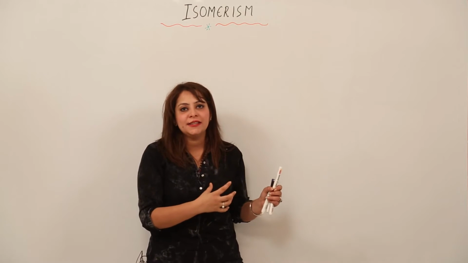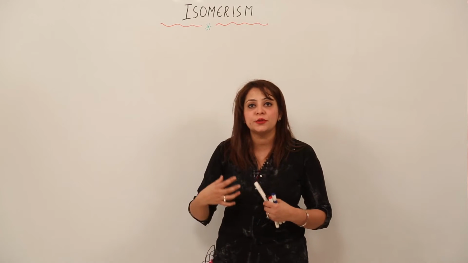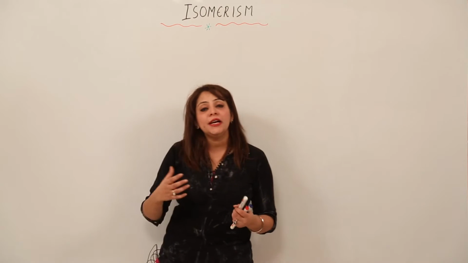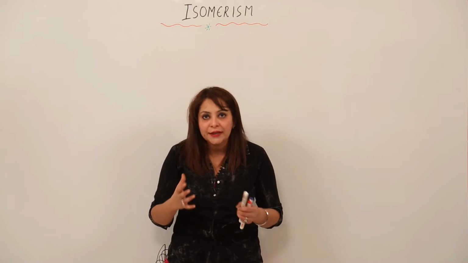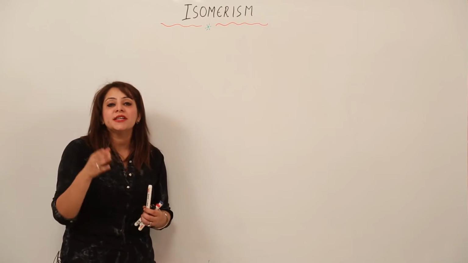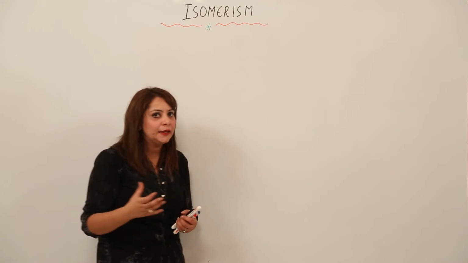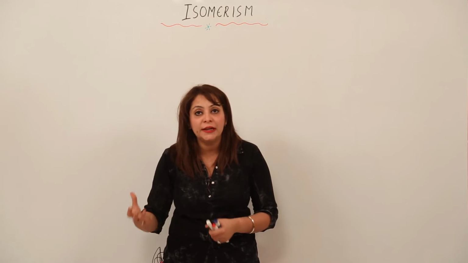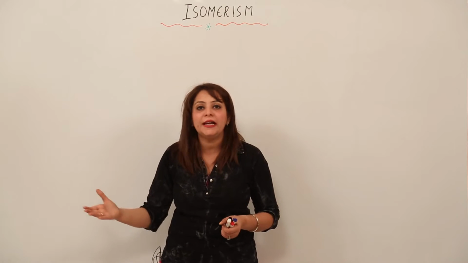Before starting this concept, I'll just state an example in front of you in order to make you more familiar with the concept. We come across many compounds in nature which appear to be the same, right? For example, we have the first organic compound synthesized in the lab by Friedrich Wöhler. I told you when we were studying organic chemistry that earlier it was assumed it was impossible to make an organic compound in a lab, but Friedrich Wöhler accidentally prepared the organic compound,